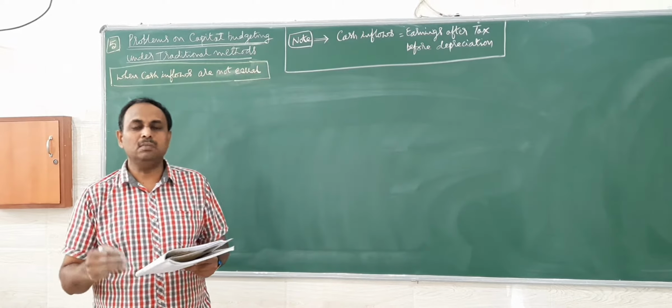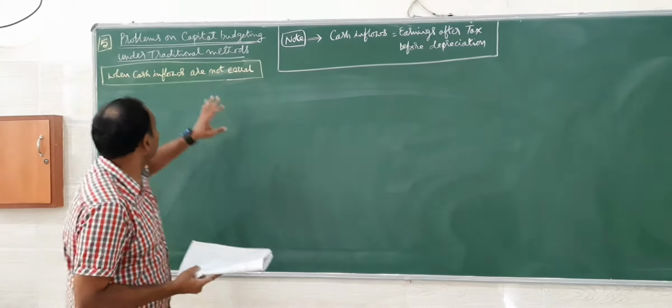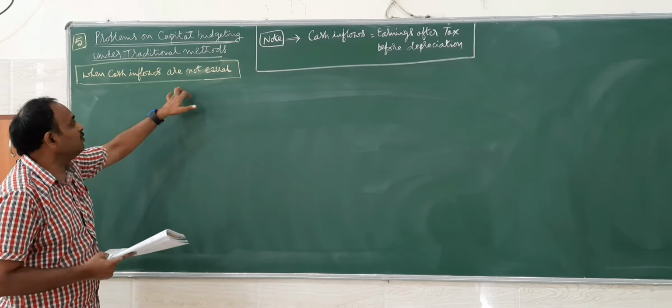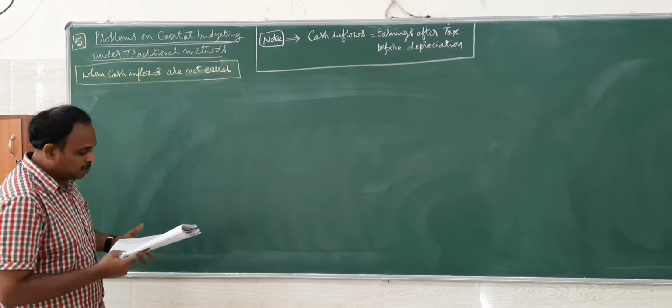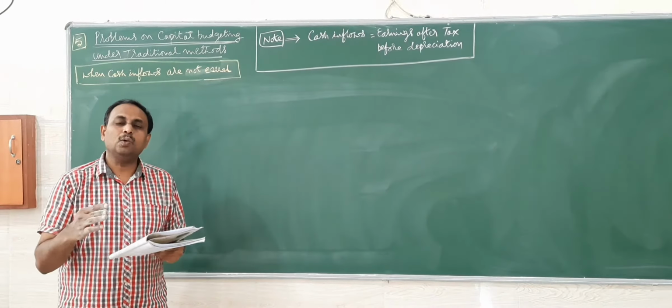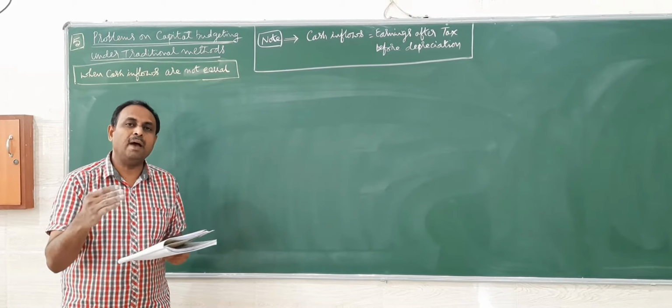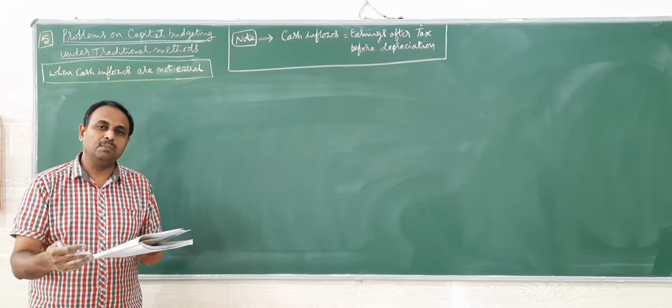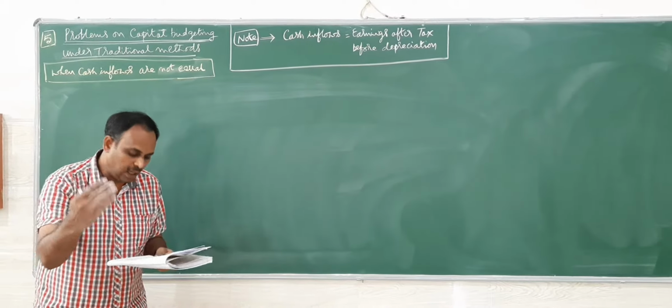The next problem under capital budgeting, same traditional methods, when cash inflows are not equal. In this problem, we are going to calculate not only the payback period, but also post payback profitability and profitability index.